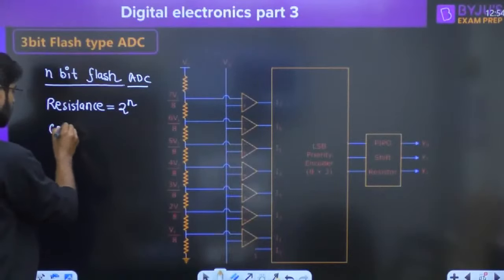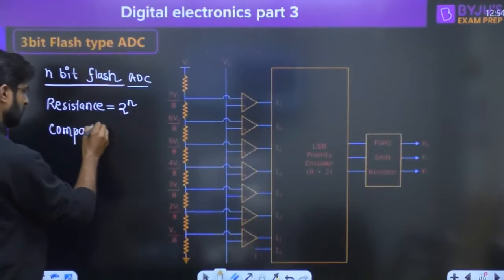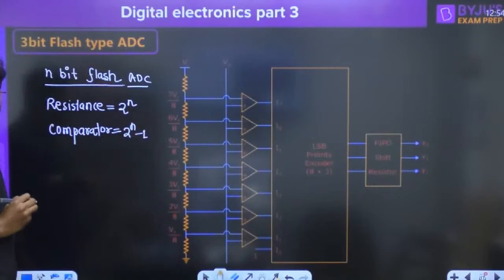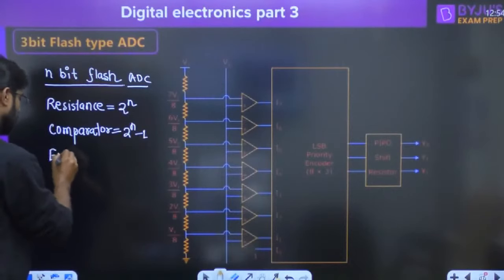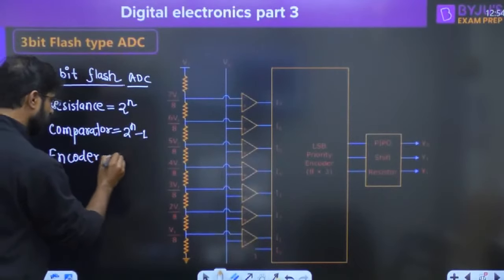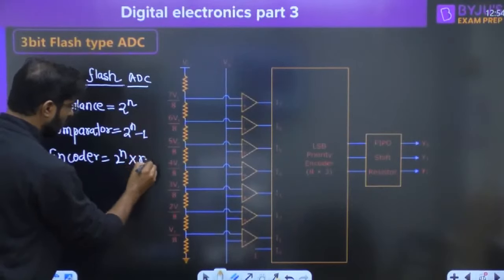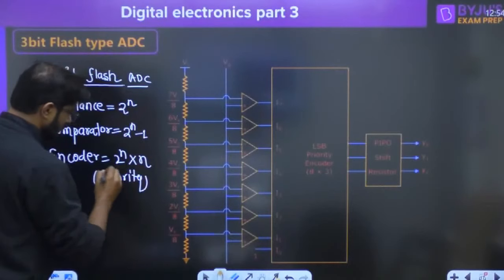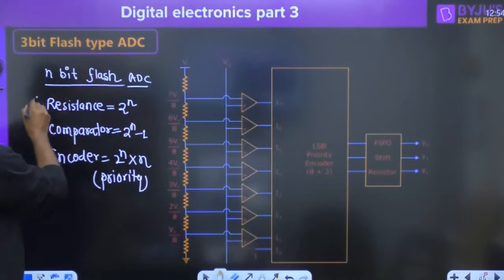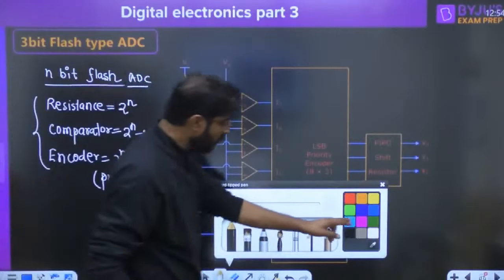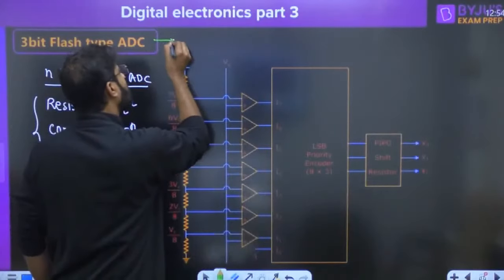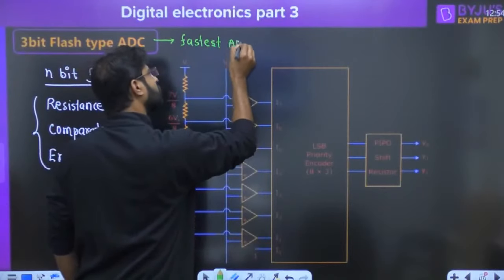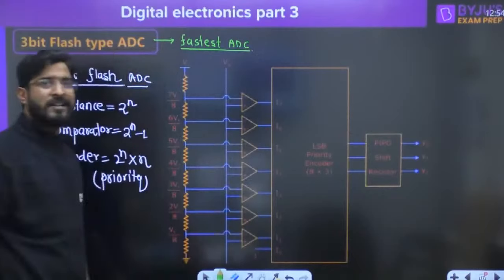How many comparators are required? 2 raised to power n minus 1 comparators are required. Which type of encoder is required? A 2 raised to power n cross n priority encoder is required. One question we can expect from here. And one more thing in this topic: the flash type ADC is the fastest ADC among all the ADCs.